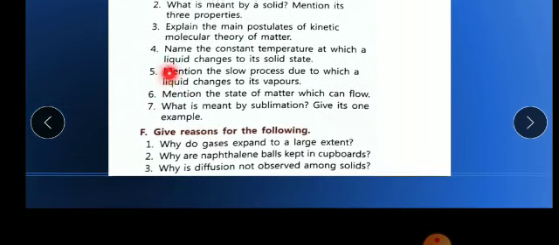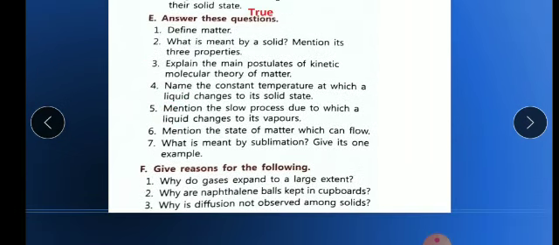Now the F part is give reasons. You can see it on page number 9. They are asking why gases expand to a larger extent.